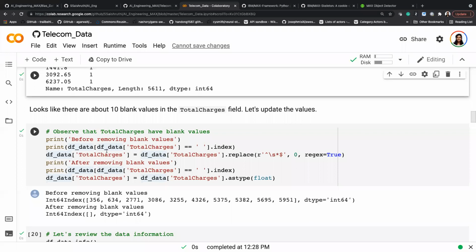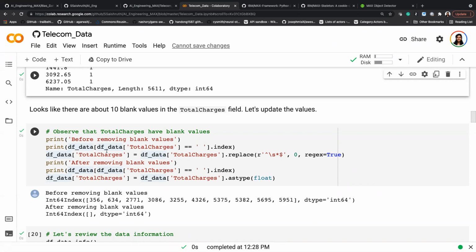So for the purpose of demo, I'm going to fill it with zeros, but if you are in the real world application, if you're actually creating your application for your client and customer, using zero will be the least preferred option. There are different ways. I have attached a link to it.